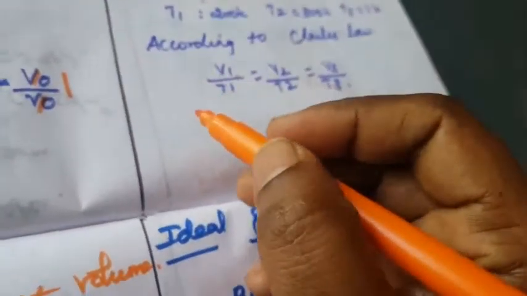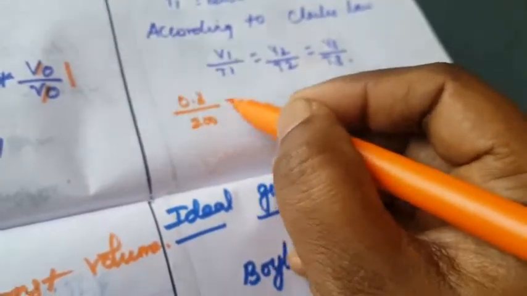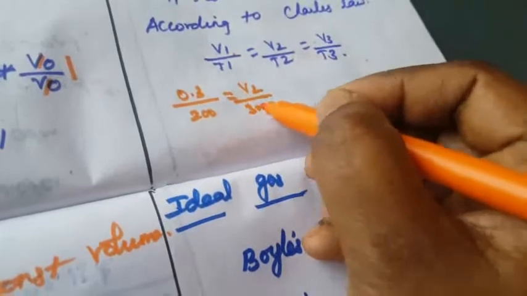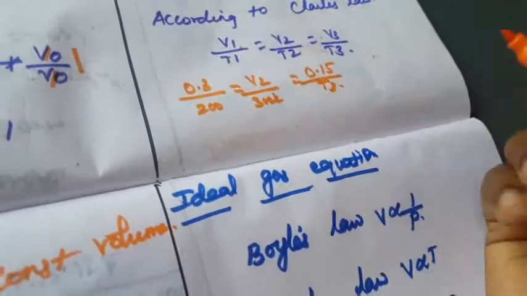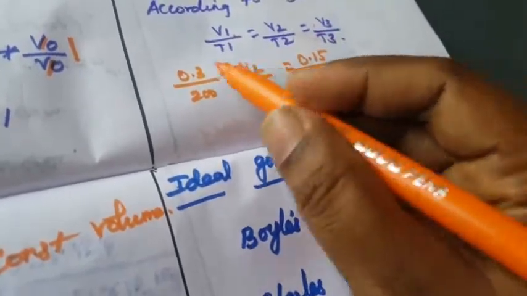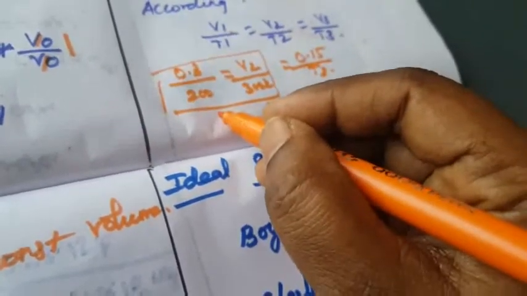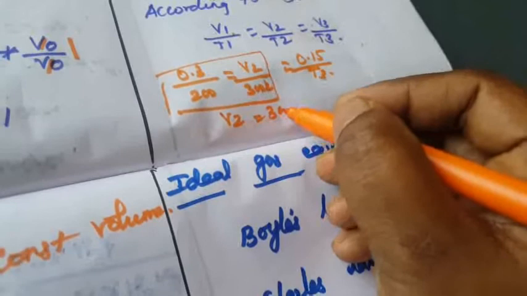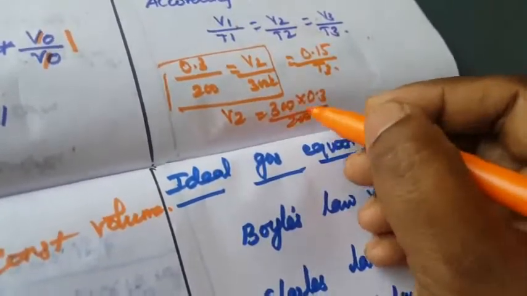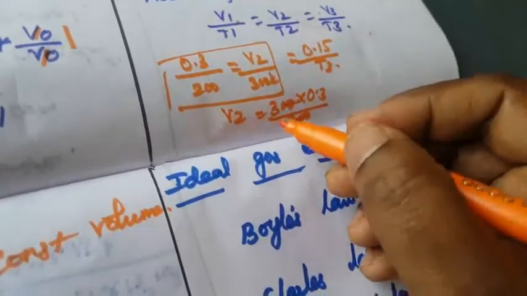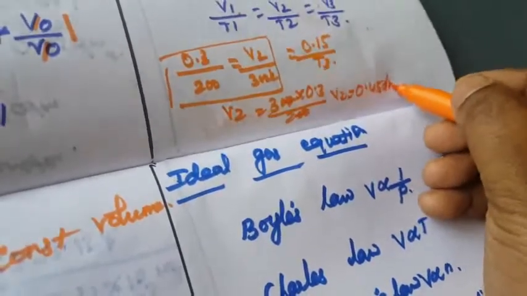So what is V1? V1 is 0.3 divided by 200 Kelvin, equal to V2 by 300 Kelvin, equal to 0.15 divided by T3. This is V2 and T3. First we are going to simplify the first two things. So V2 is equal to 300 multiplied by 0.3 divided by 200. So V2 is equal to 0.45 decimeter cube. This is the first one.